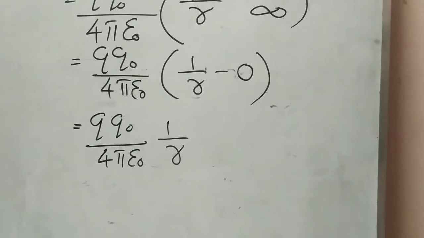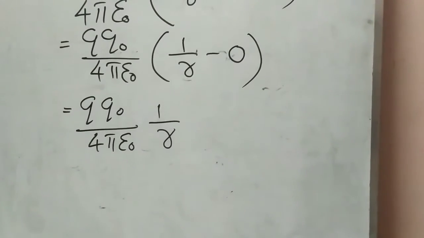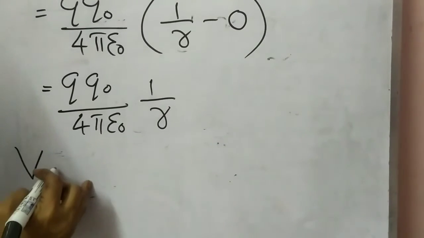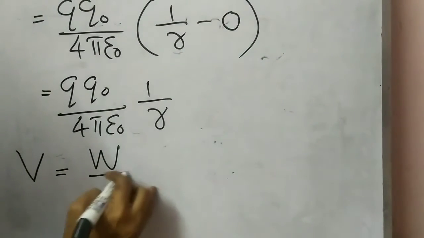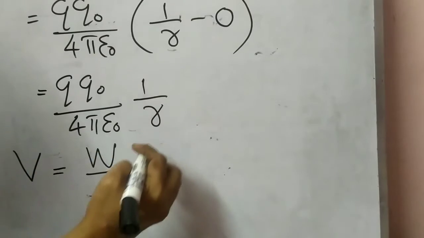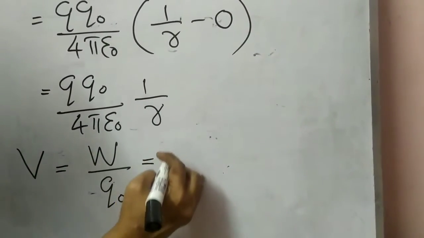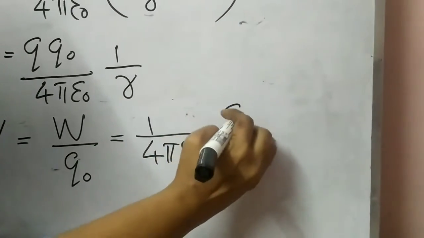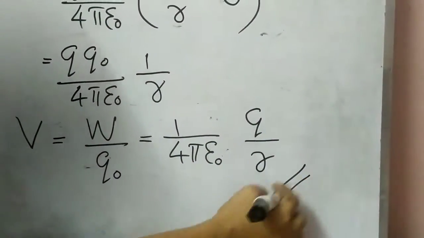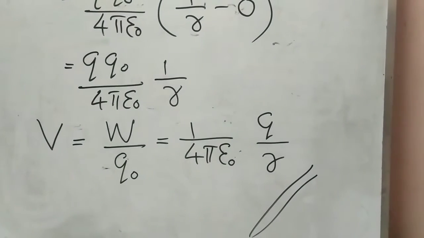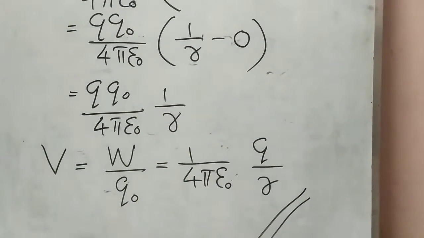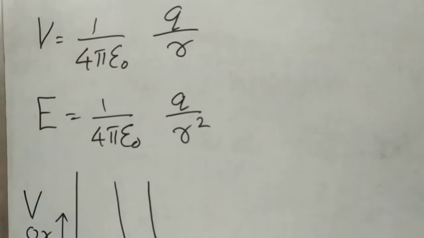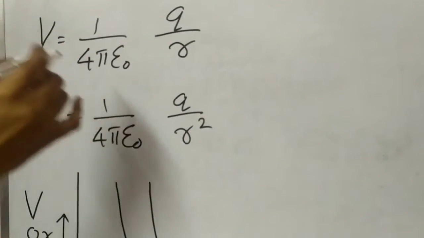You know potential is work done per unit charge. Then how can we write an equation for potential? V is equal to work done divided by Q0, that is the test charge here. So we can write this as 1 by 4 pi epsilon 0 Q divided by R. This is the electrostatic potential due to a point charge. Listen here, this is the equation for electrostatic potential: 1 by 4 pi epsilon 0 Q by R.